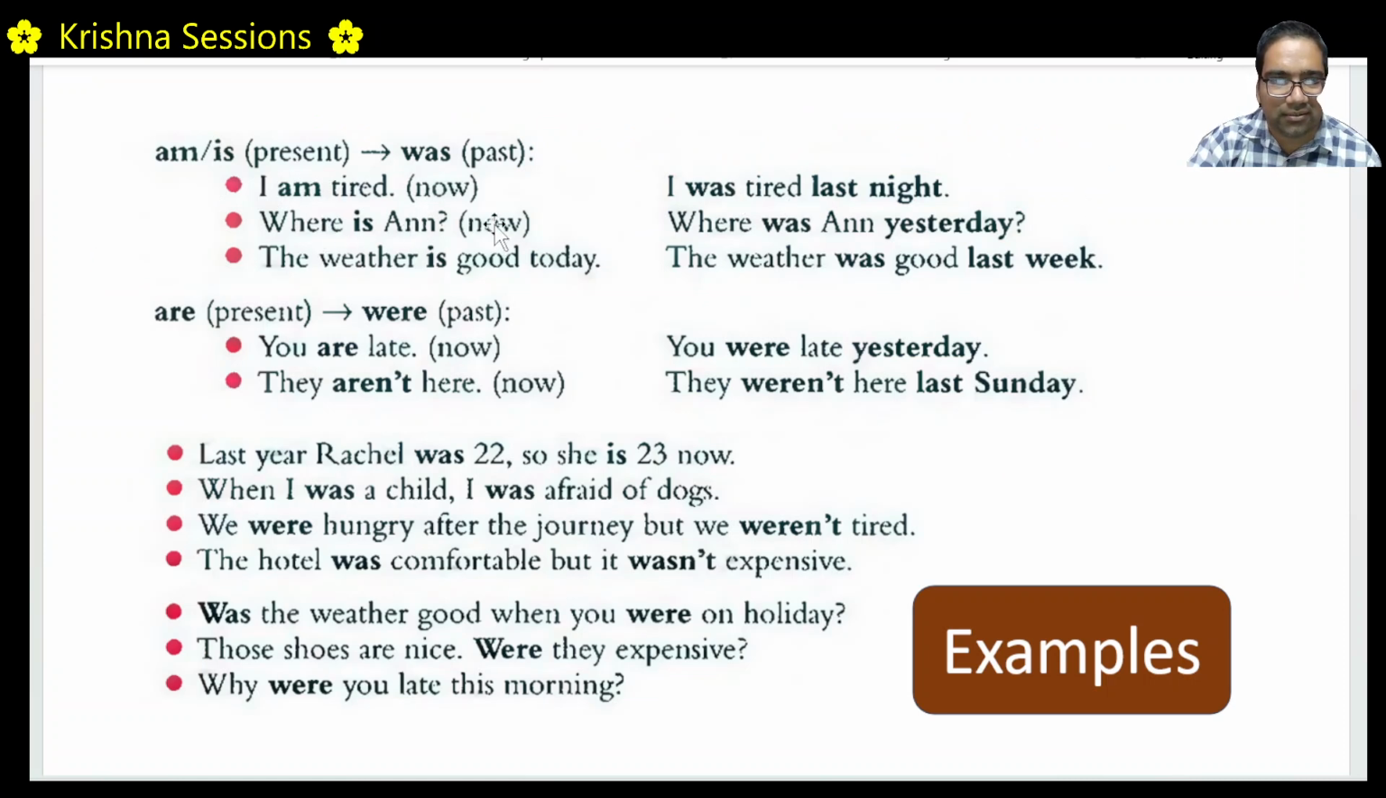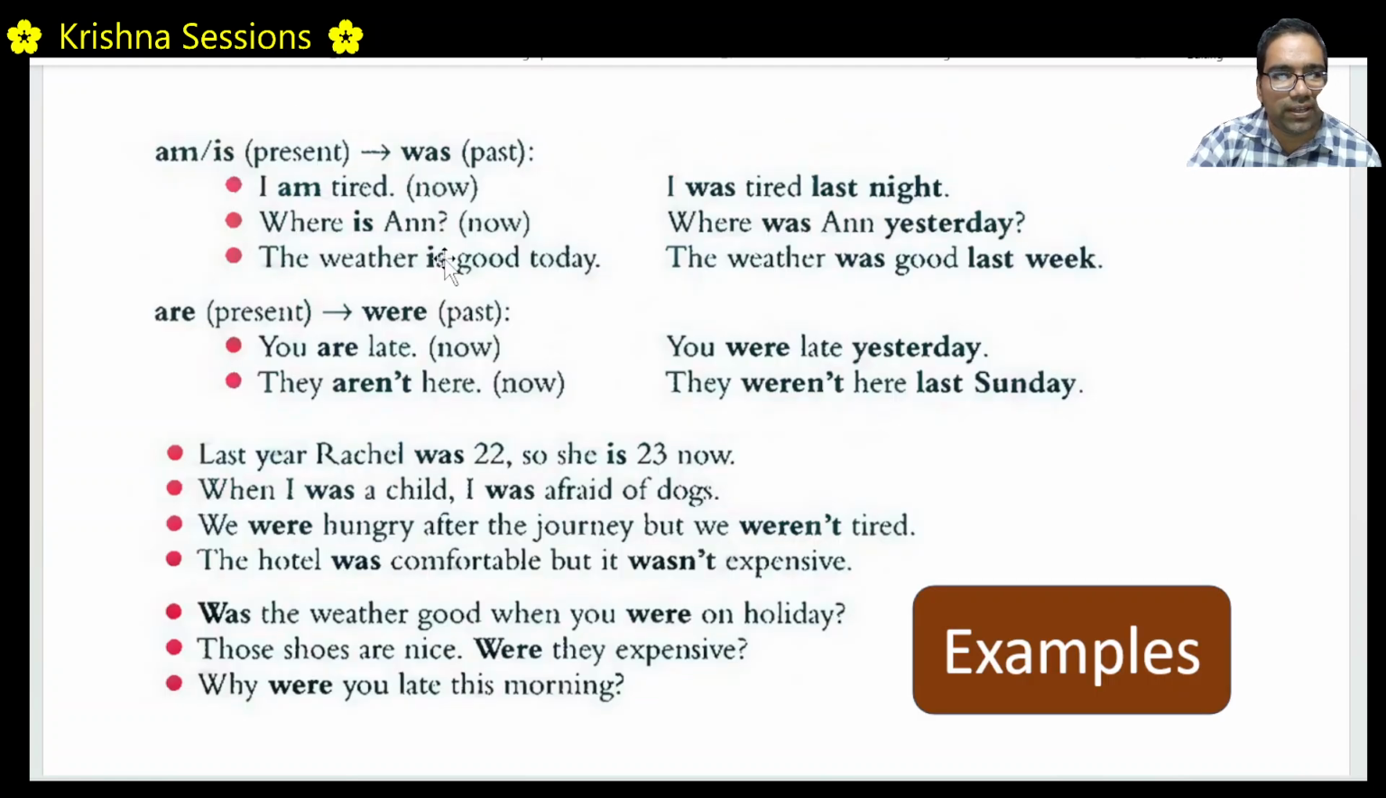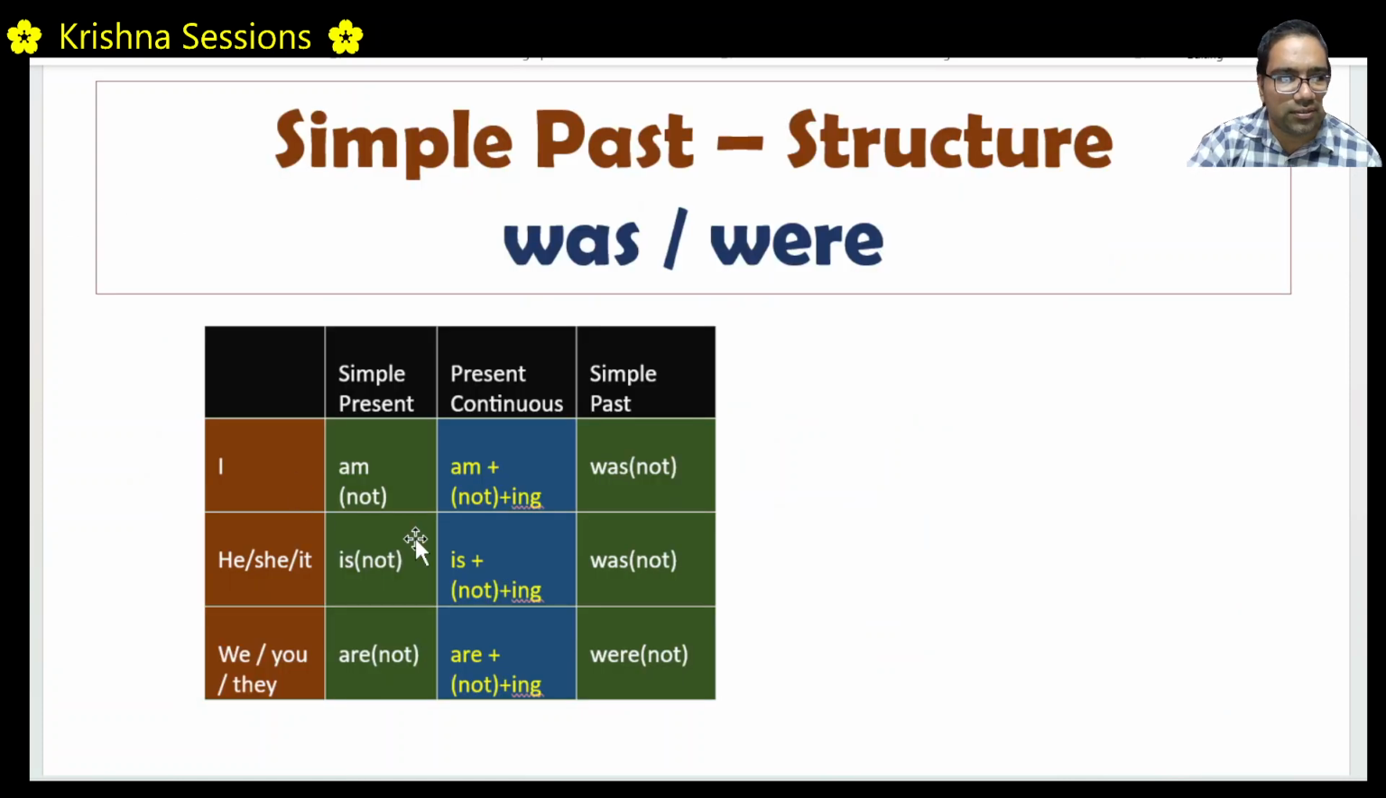Where is Anne? That means at the time of speaking, right now. Where was Anne yesterday? This is past. That's why we use simple past. Nothing changes. Where is Anne to where was Anne? Anne is he, she, it. The weather is good today. That means he, she, it. It is good today. The weather was good last week. It was past. So this is has changed to was.